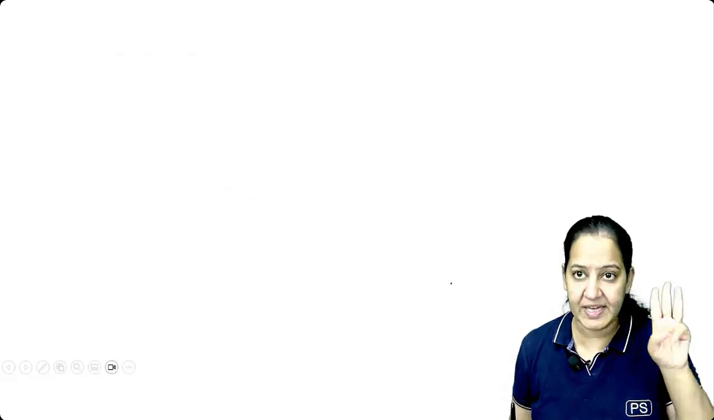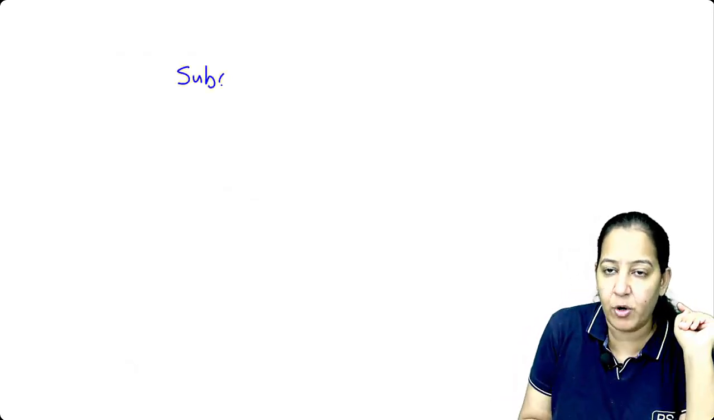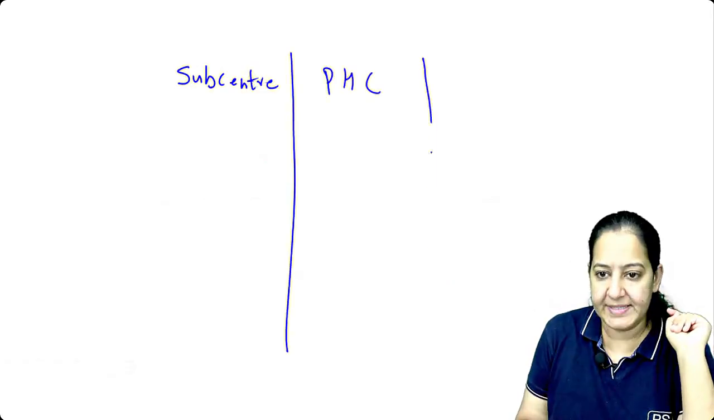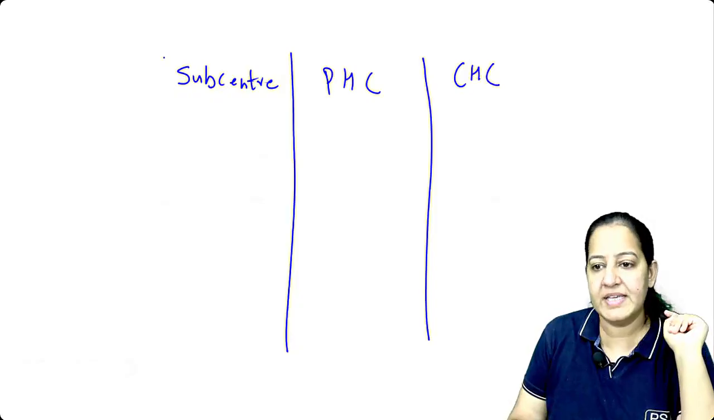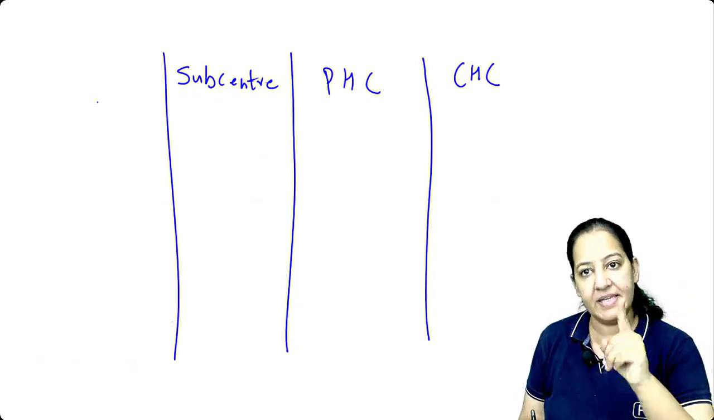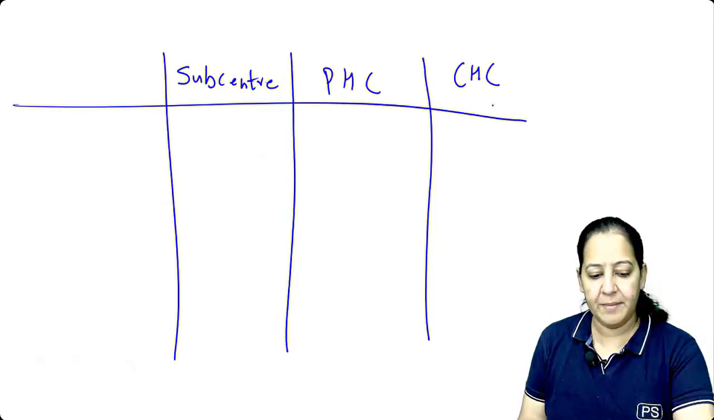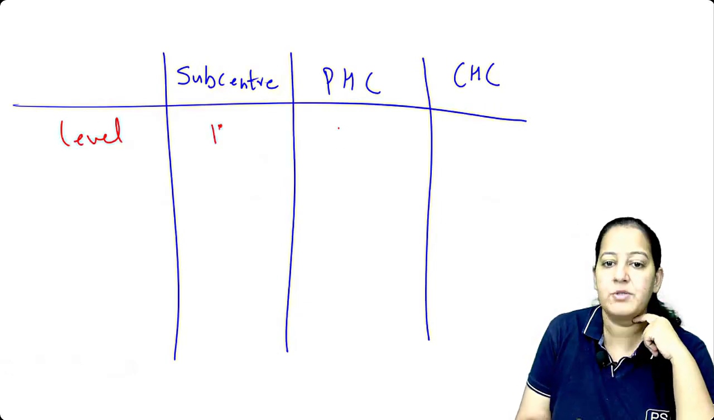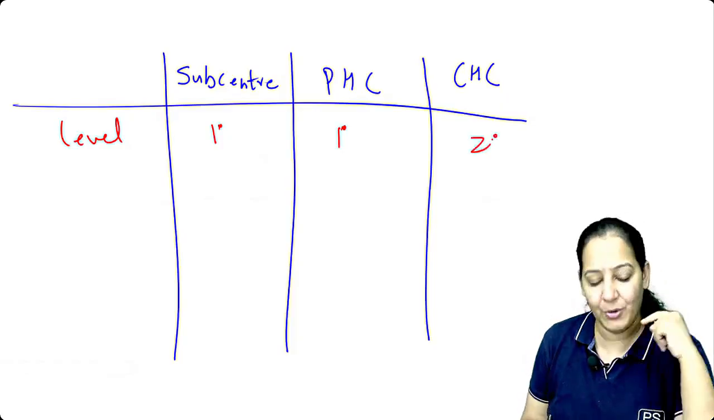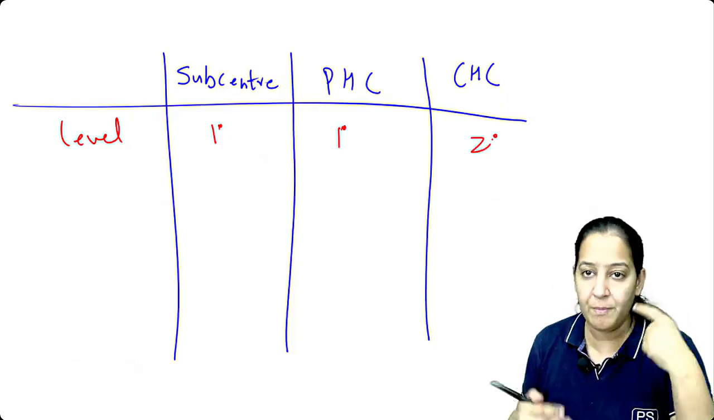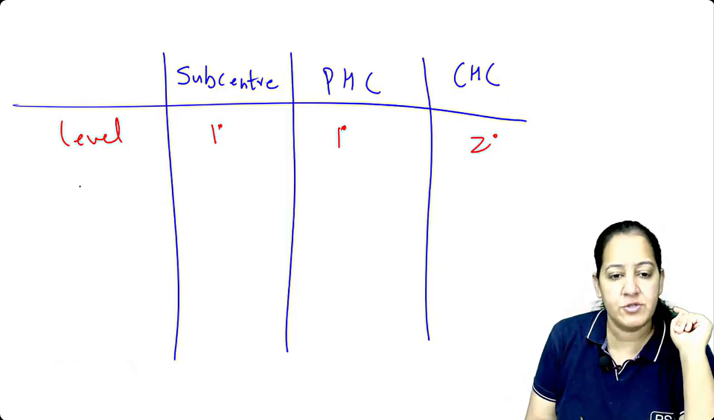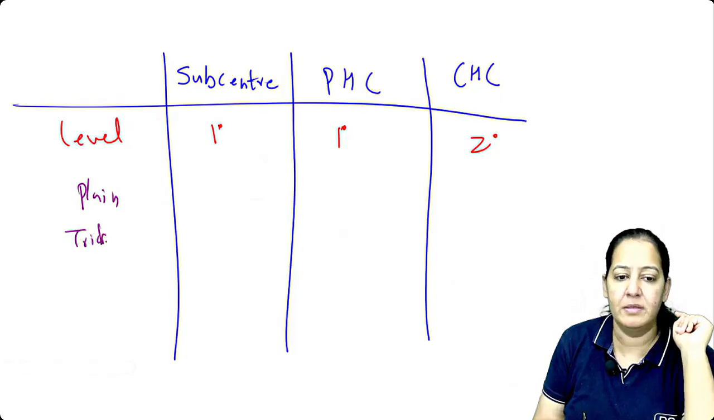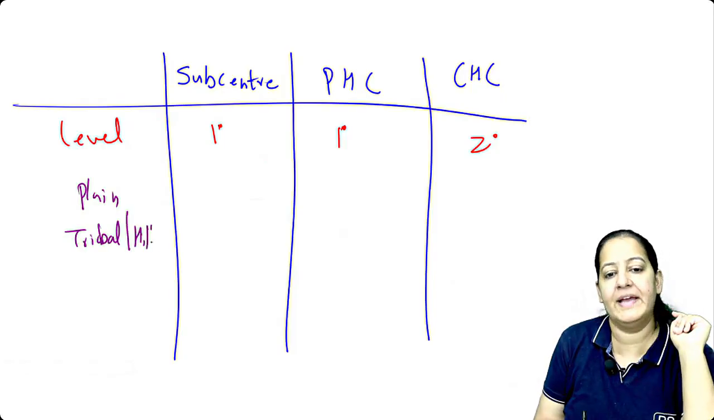So I taught you 3 things here. What 3 things I taught you? I taught you subcenter. I taught you PHC. I taught you CHC. Okay, subcenter, PHC, and CHC. I taught you. I know. You tell me the level of the care. So you will say, ma'am, this is primary, this is primary, this is secondary. Okay, you tell me the number over how many population norms. So tell me the population norms in plains and tell me the population norms in tribal or hilly area. You definitely get a question from this.